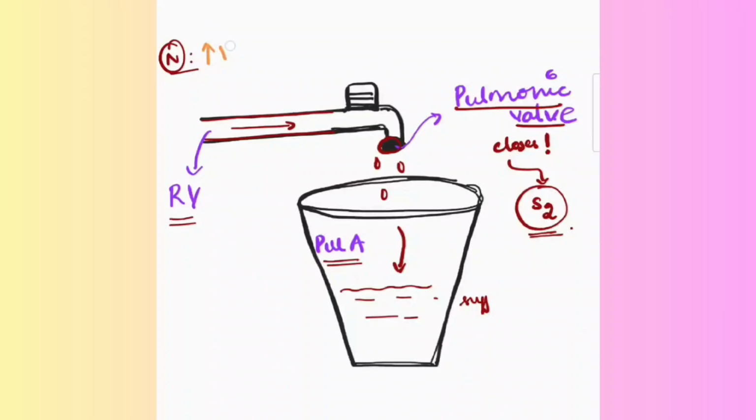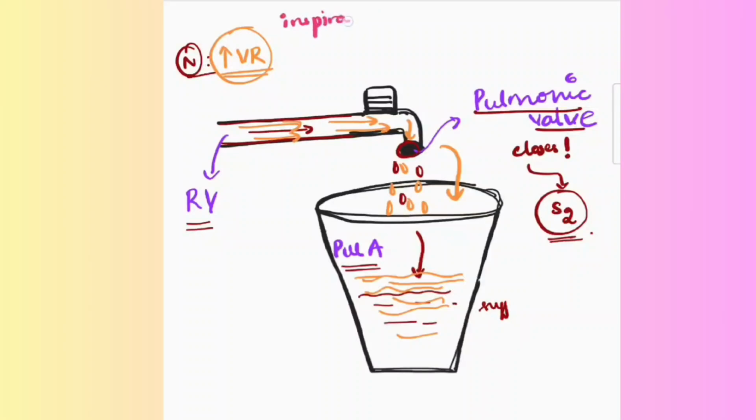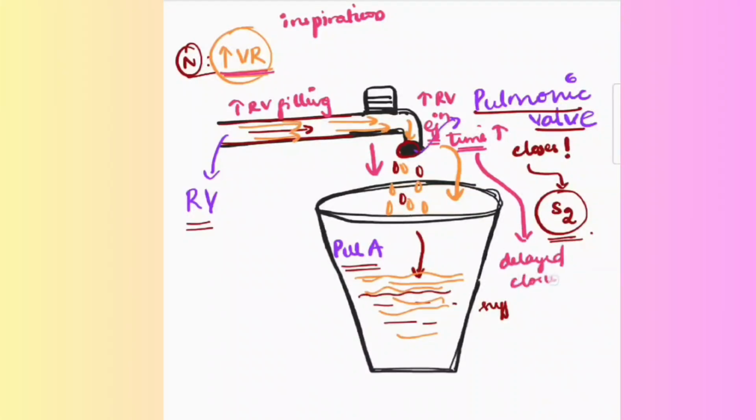But now in inspiration, there is increased venous return. So more blood flows through this pipeline, hence the pulmonic valve will open for a longer duration to allow filling of this extra blood. So on inspiration, there is increased right ventricular filling and more ejection time, that is, it takes more time to empty the right ventricle, and this causes a delayed closure of the pulmonic valve. Why is that so? Because the valve will only close if the pulmonary artery is filled to a certain pressure, and this is the key reason for the splitting of the S2 heart sound.